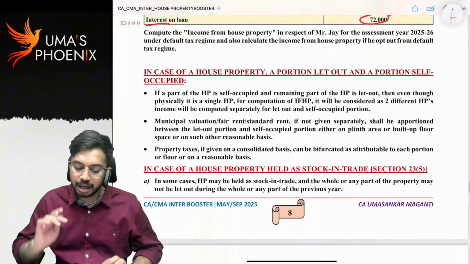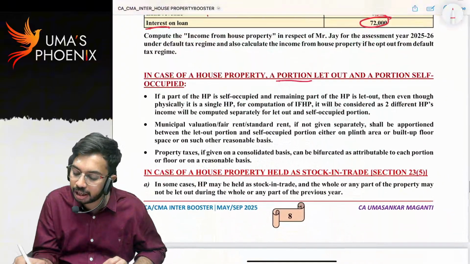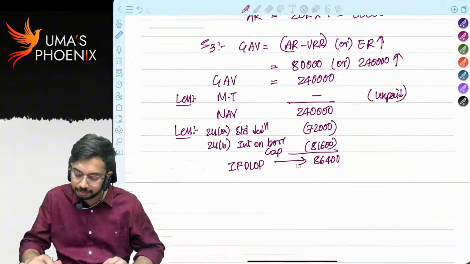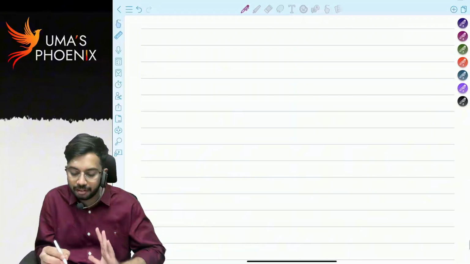Next, in case of house property, a portion let out and a portion self-occupied. What do you mean by this? I constructed one building.